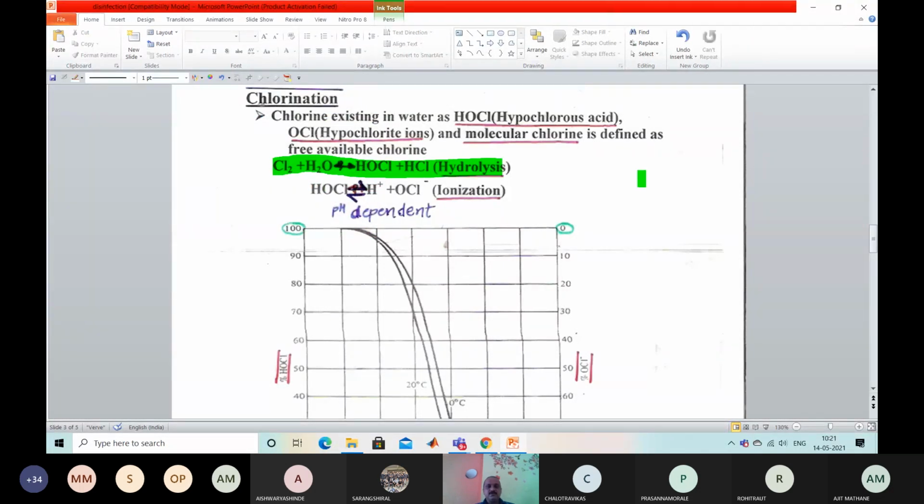Chlorine plus H2O will give HOCl and HCl. HOCl is hypochlorous acid. OCl is hypochlorite ion. This HCl is unstable, and the HOCl is going to be converted into the OCl ions. That process is called ionization. Means these two compounds are produced, HOCl and OCl, after the addition of chlorine into the water body, and these two compounds play a very important role in disinfection.